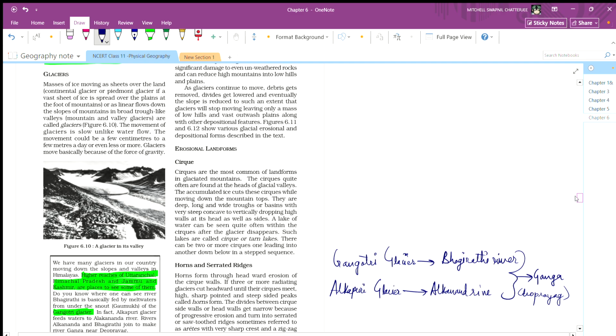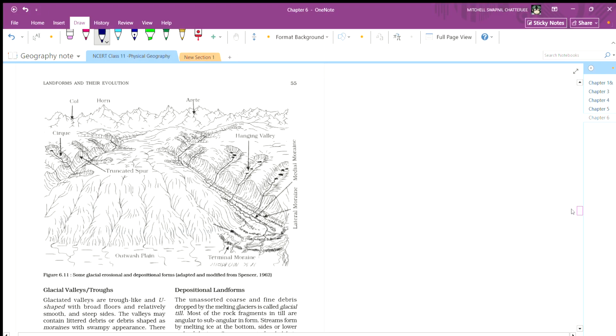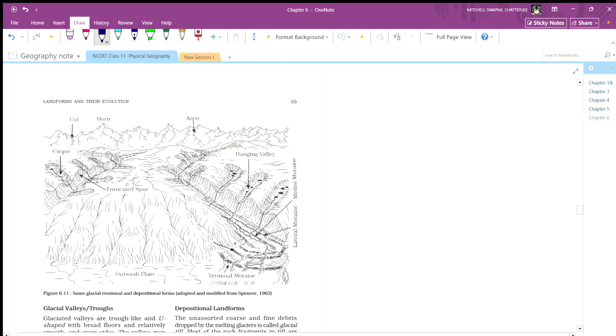Figure 11 and 12 show glacier erosion and depositional forms described in the text. So some glacial erosional and depositional forms are rapidly modified.